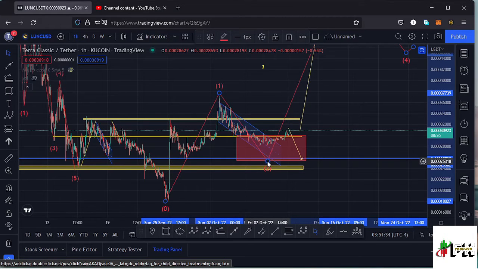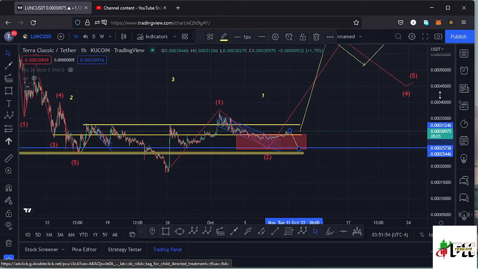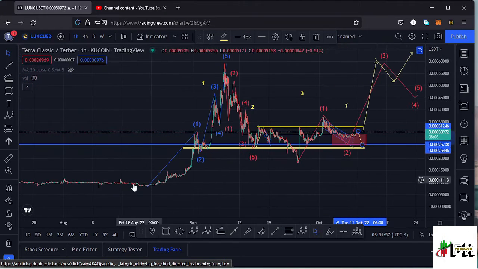And the lower side of this target area lies at the $0.0002925 mark. So there is a possibility that in case we see a bit of volatility that might impact this chart to the lower side, we might make our low at around the $0.00029 mark before we see a bounce to the upper side in the formation of that third wave to the upper side.